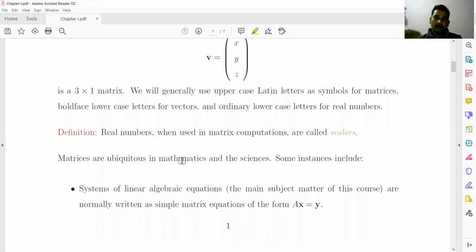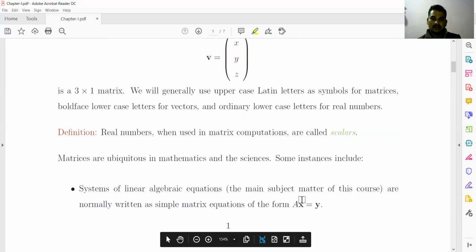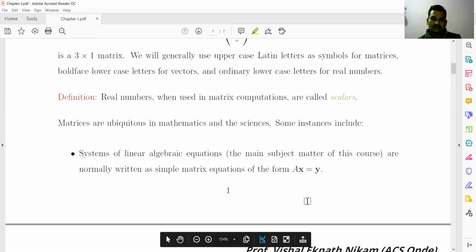In the next chapter we will see what is meant by a system of equations, and how we use matrices for the solution of systems of equations. A system of linear algebraic equations, the main subject matter of this course, is normally written as a simple matrix equation of this form: AX = Y.